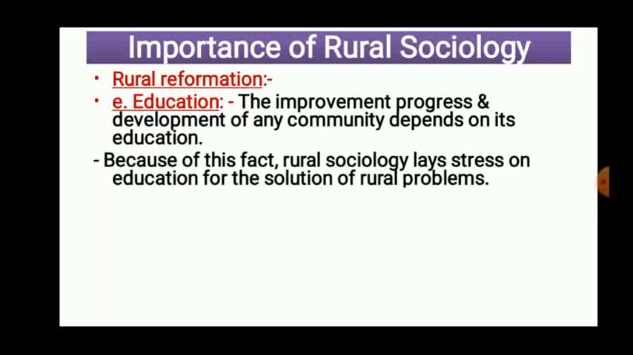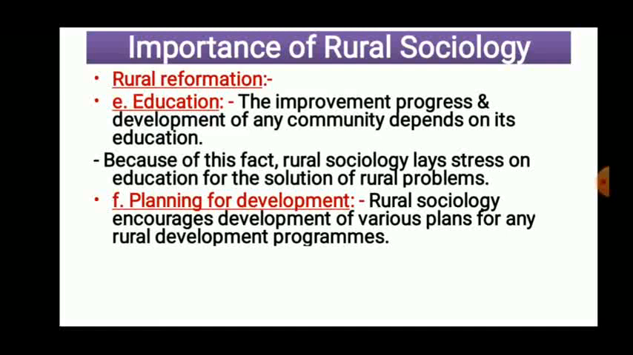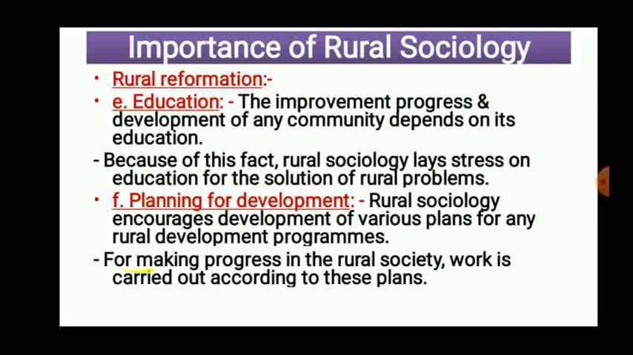And because of that, rural sociologists try to give importance to education as a solution to rural problems. That means it tried to reform the education system present in the rural area. Then under reformation, planning for development. Basically, rural sociology encouraged the development of various plans for rural development programs. That means it tried to provide guidance and motivation to prepare various plans which are useful for bringing development to rural areas. And for making progress in the society, work is carried out according to these plans.